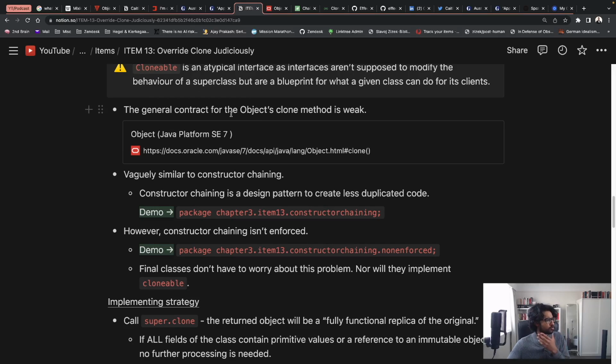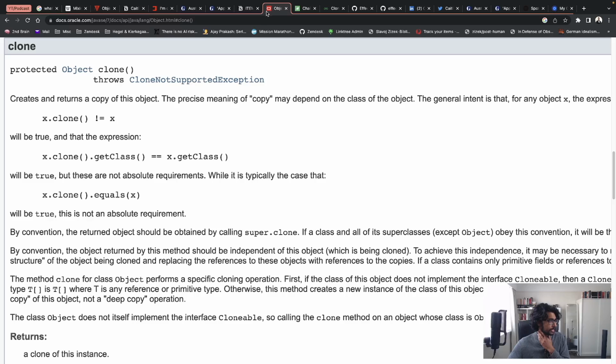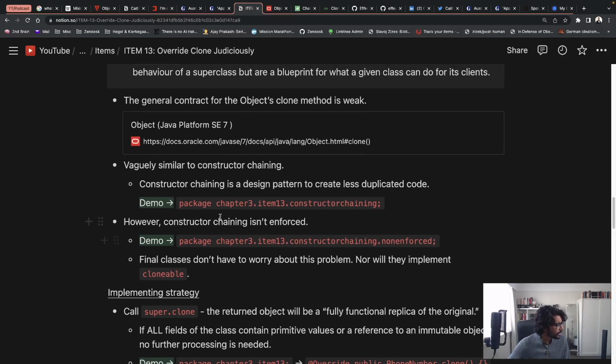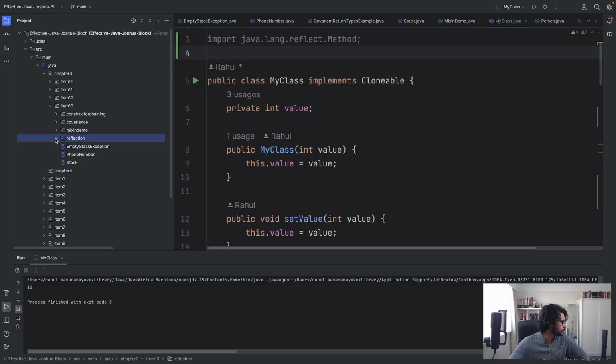But also, the general contract for Object's clone method is weak. This is the general contract defined in the Oracle docs, and you can see what it does. I'm not going to go through it too fastidiously, but essentially the idea is the cloning takes place, and it creates and returns a copy of the object passed to that method with a new memory location. Now, it is vaguely similar to constructor chaining, a design pattern which allows us to create less duplicated code. But more than me explaining it, let's take a look at what constructor chaining entails.